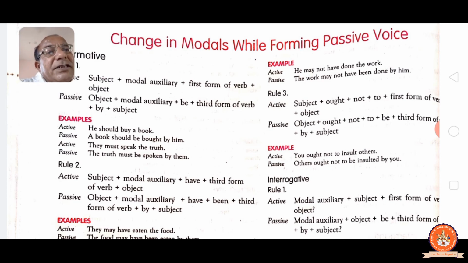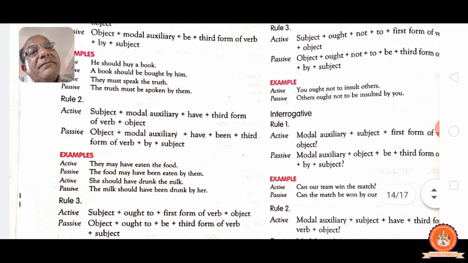Interrogative: modal auxiliary, subject, first form of the verb and object. Modal auxiliary, object, be, past participle, by and subject. See, can our team win the match? Can the match be won by our team?